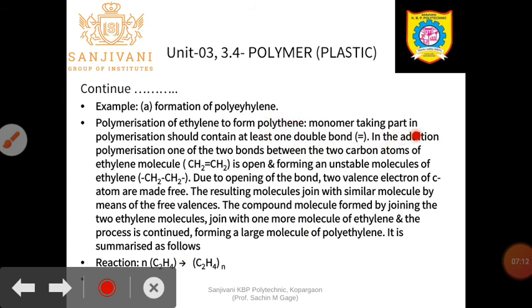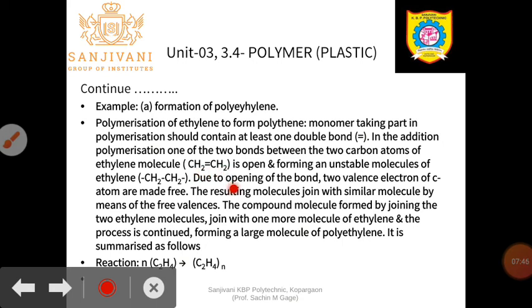Here the monomer taking part in a polymerization should contain at least one double bond, and therefore the formula of ethylene is CH2=CH2. This is the monomer which participates in a chemical reaction, that is, in an addition polymerization reaction. So what is the condition here? The monomers taking part in a polymerization should contain at least one double bond. So here ethylene contains one double bond.